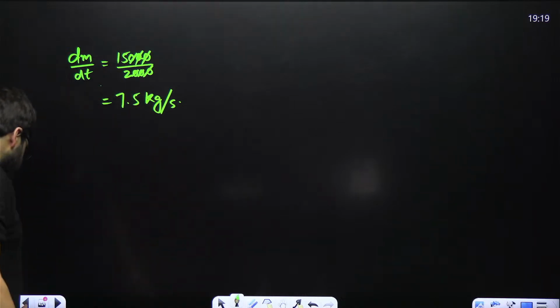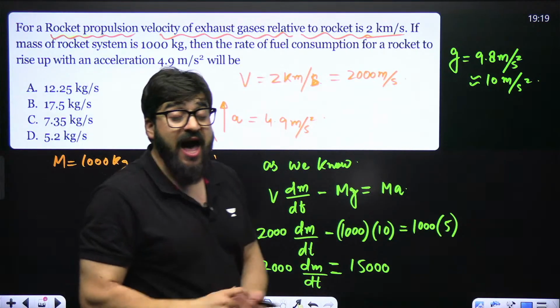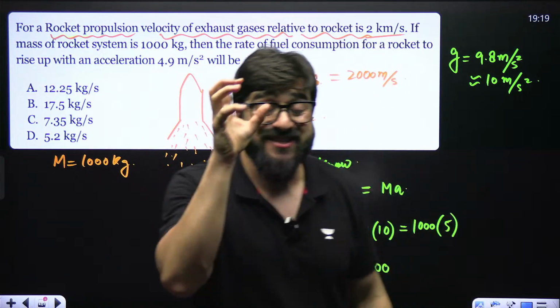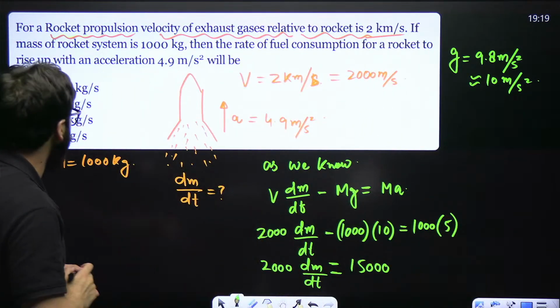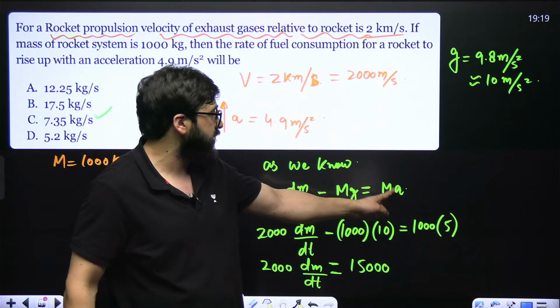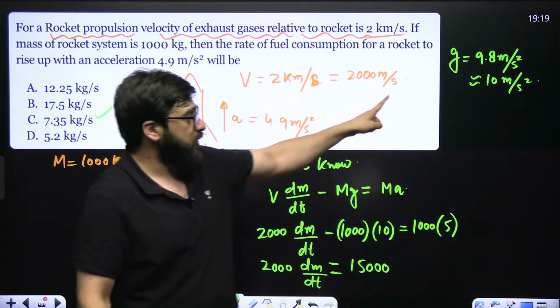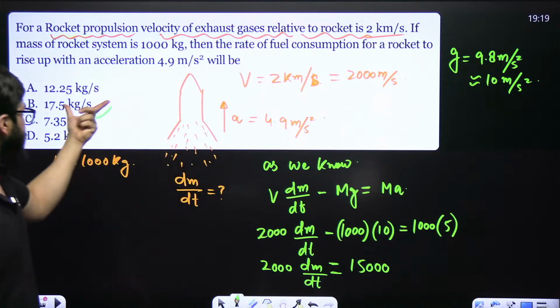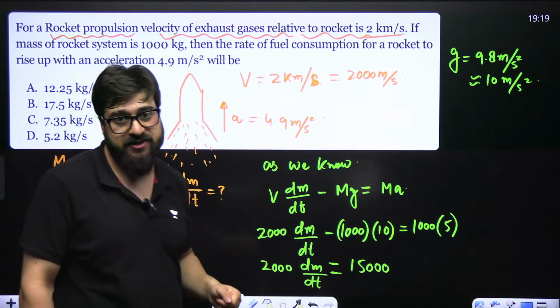7.5 kg per second means every single second it is burning fuel of how much? 7.5 kg per second. Here the answer is 7.5 because we have taken approximately 5 over here, and here also we took approximately 10. The actual answer has to be 7.35 kg per second.